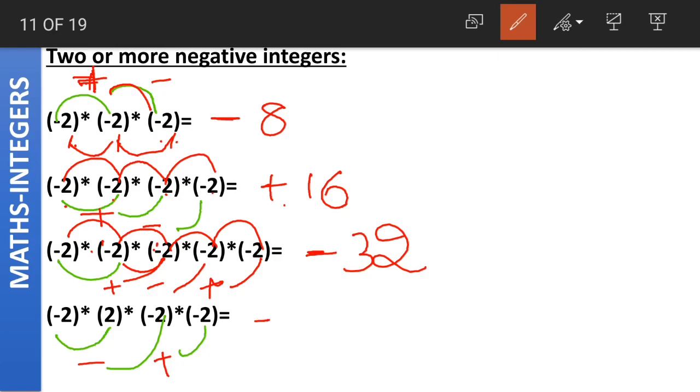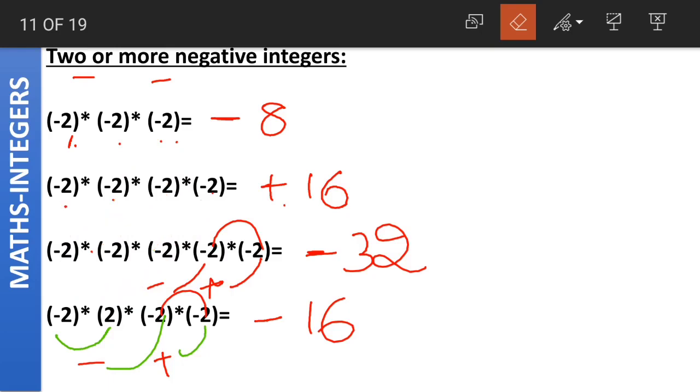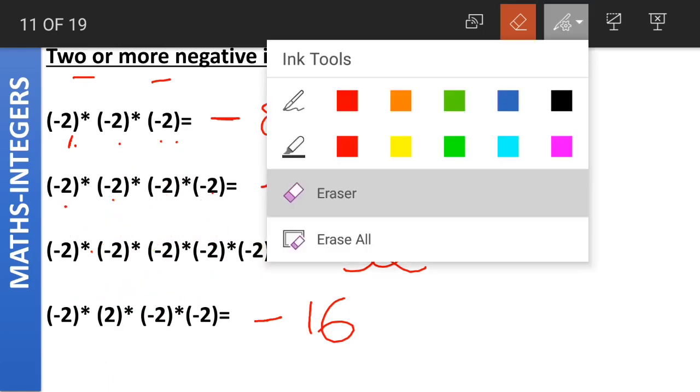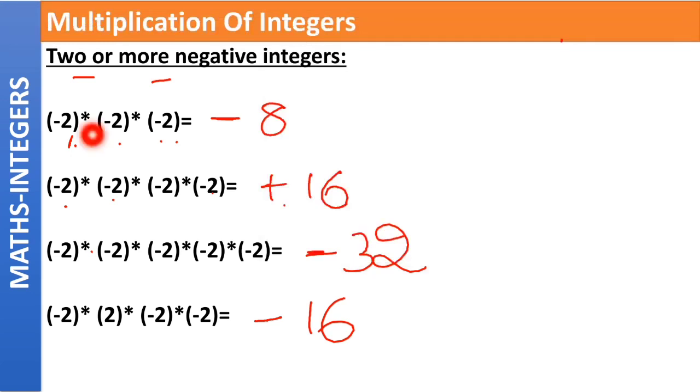So the final answer will have a negative sign. Coming to the absolute values, 2 2s are 4, 4 2s are 8, 8 2s are 16. Is this clear? How did we do this? First we found out the sign of the result and then we multiplied the absolute values. But if you observe a pattern here, what I want you to do is observe the pattern.